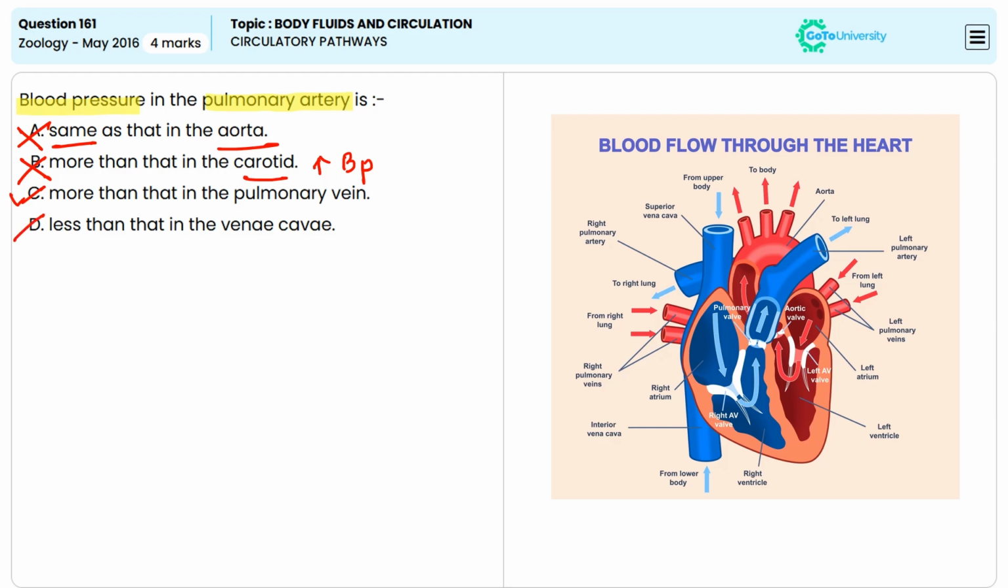Option D, less than that in the vena cava. This is also an incorrect answer. The vena cava carries deoxygenated blood from the body back to the heart, and the pressure in the vena cava is very low, much lower than the pressure in the pulmonary artery. So the correct answer is option C.